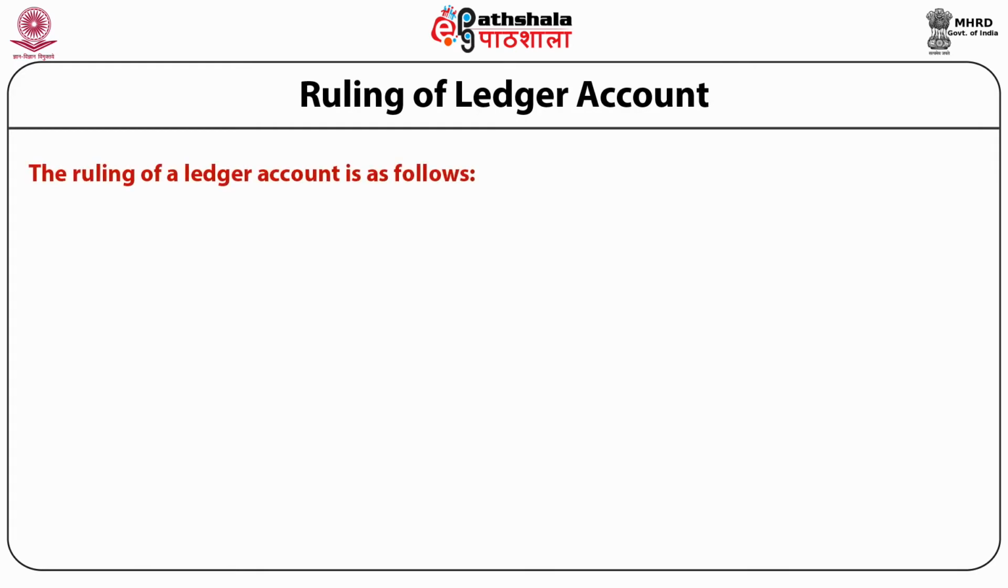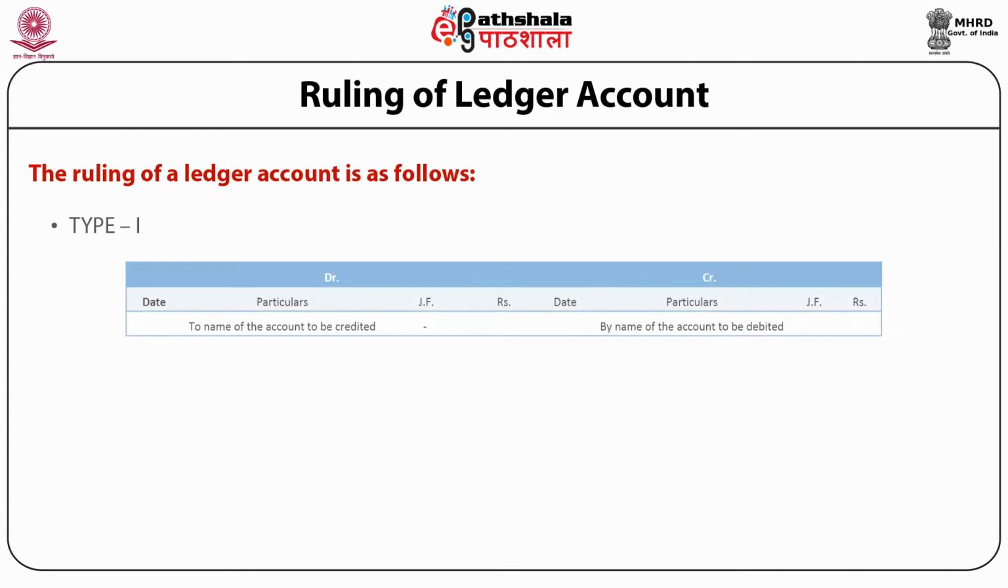Ruling of ledger account. The ruling of ledger account is as follows. Type 1. First column is of date. Second column is of particulars. Then third column is of journal folio. Fourth column is of amount. This is all about the debit side. Now next comes the credit side. So we repeat all these columns for the credit side also. First column date, second column particulars, third column journal folio, and fourth column is of amount to be written in rupees.